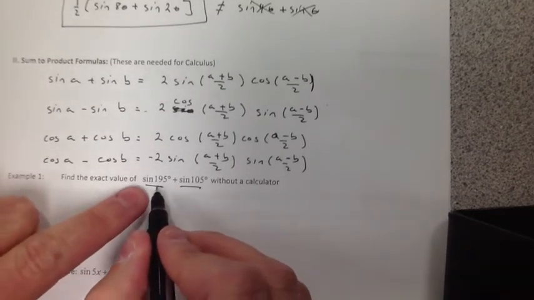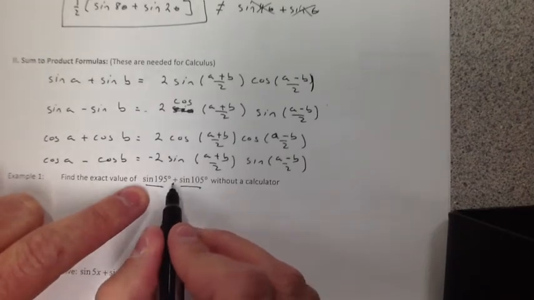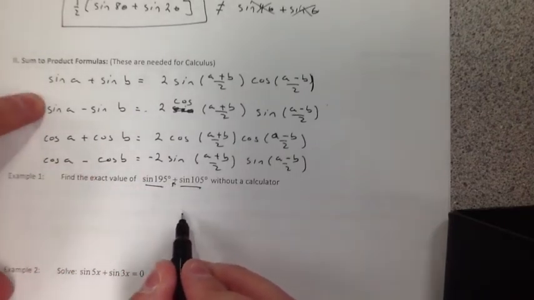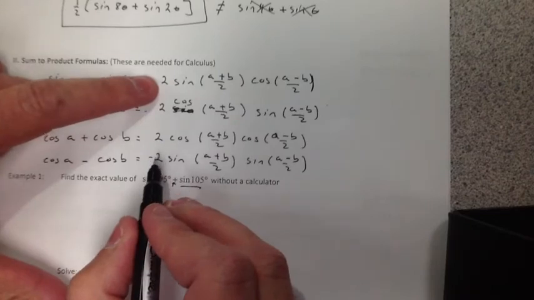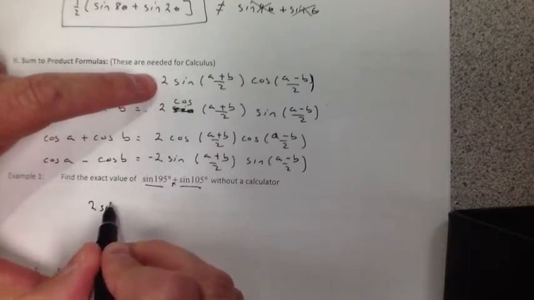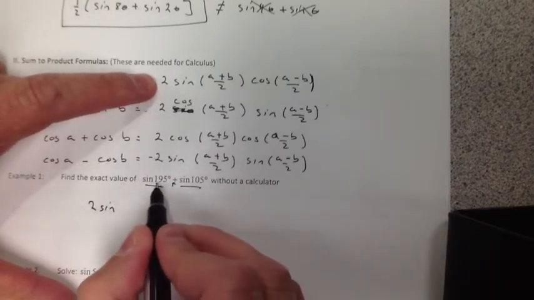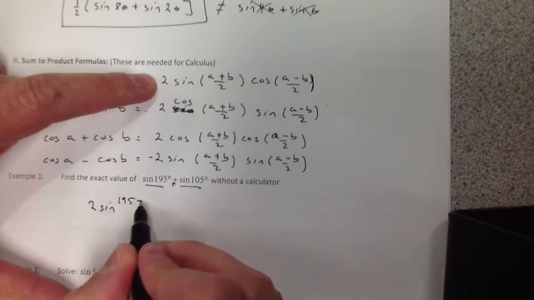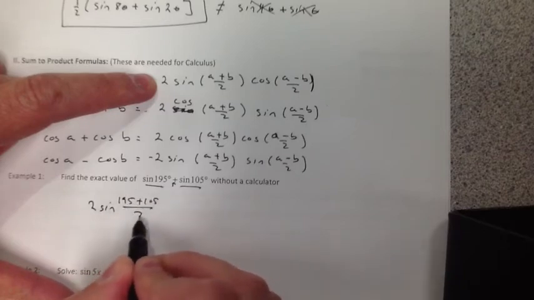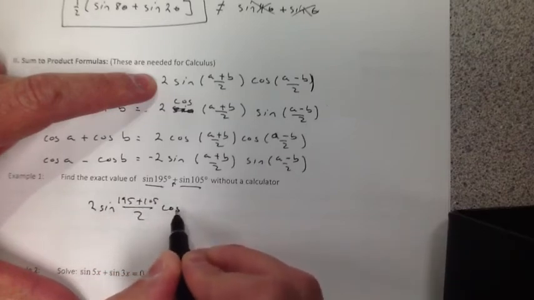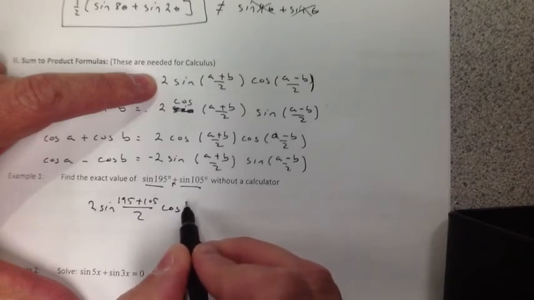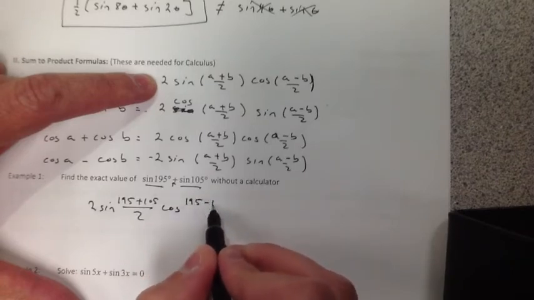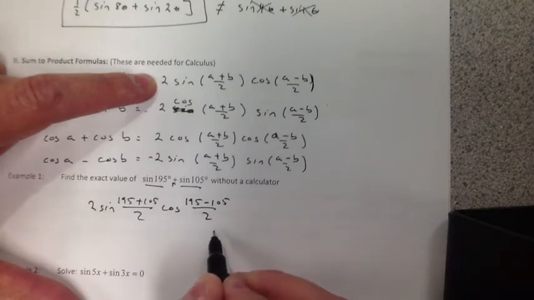So my rule says here, it's sine with a plus, so be careful. So we take a look here, it's our first one, and my rule says to do 2 sine, adding them together, 195 plus 105, divided by 2, and I get the cosine of the same thing, but this time subtracting them, 195 minus 105 divided by 2.